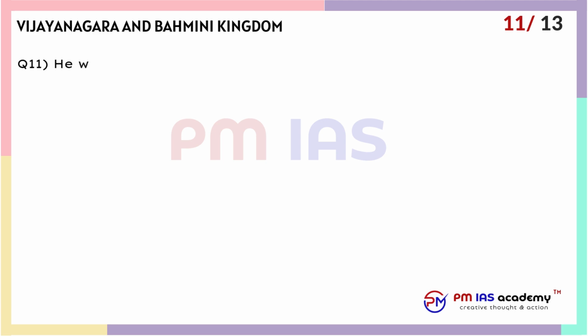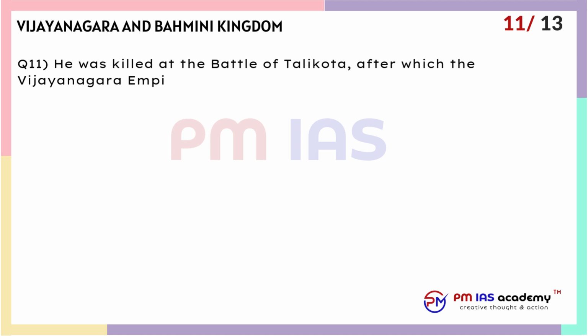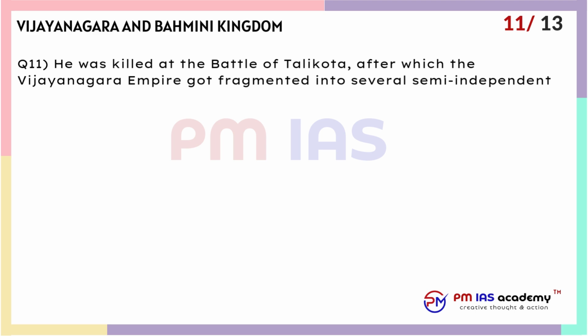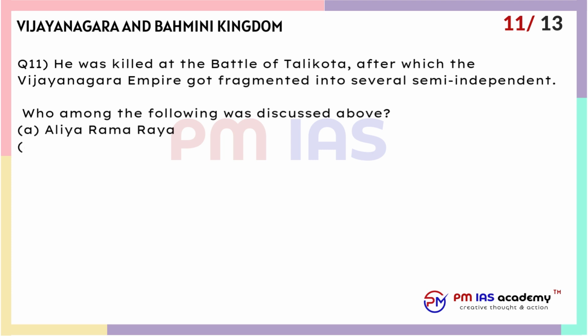Question 11. He was killed at the Battle of Talikota, after which the Vijayanagar Empire got fragmented into several semi-independent states. Who among the following was discussed above? A. Aliya Rama Raya. B. Srirang I. C. Rama Devaraya. D. Venkata II.